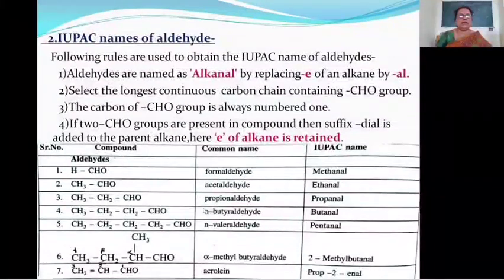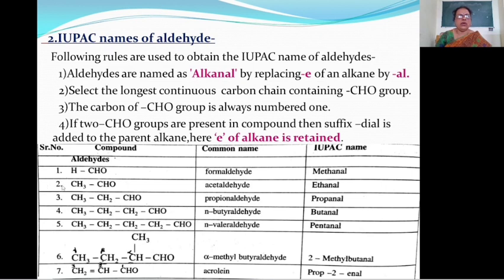Then see IUPAC name. First compound is HCHO. Here only one carbon atom is present in this compound. Therefore, this is the derivative of methane. Therefore, E is replaced by Al. Name of this compound is methanal. For naming in IUPAC system, first select the longest continuous carbon chain containing CHO group. Then this CHO group carbon is always numbered as 1.